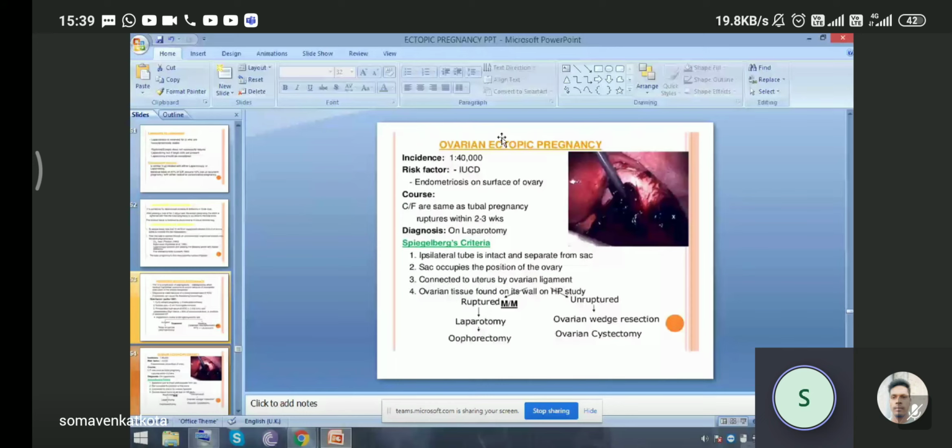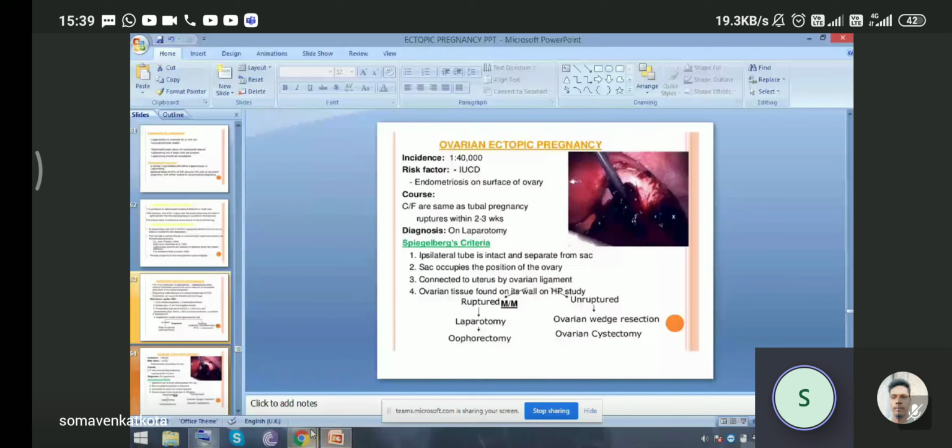The main criteria is Spiegelberg criteria. It is categorized as: the ipsilateral tube is intact and separate from the sac; the sac occupies the position of the ovary; it is connected to the uterus by the ovarian ligament; and ovarian tissue is found on its wall by histopathological examination. So if it is ruptured, then laparotomy and oophorectomy, removal of the ovary. And if it is unruptured, then ovarian wedge resection or ovarian cystectomy can be done.